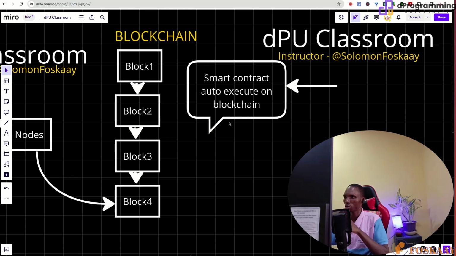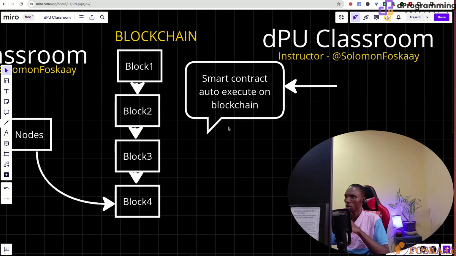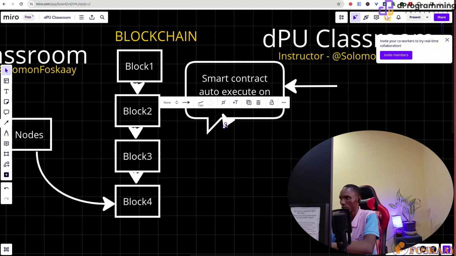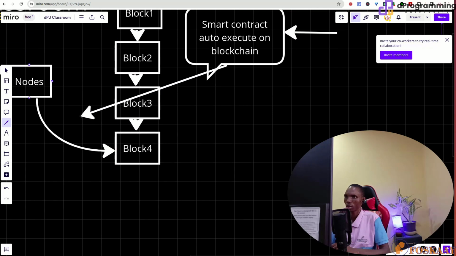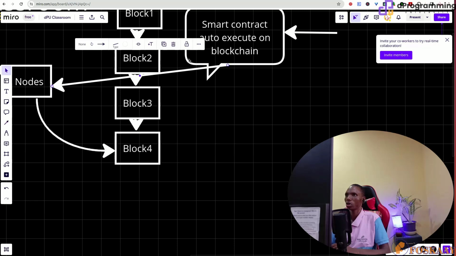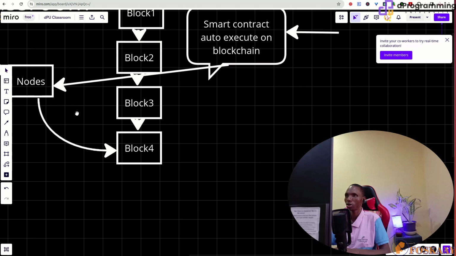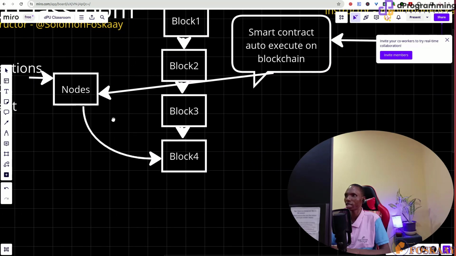Once that comes from the school, it triggers this to go and execute this, which, if you remember, all those transactions, smart contracts, you get what I'm saying.